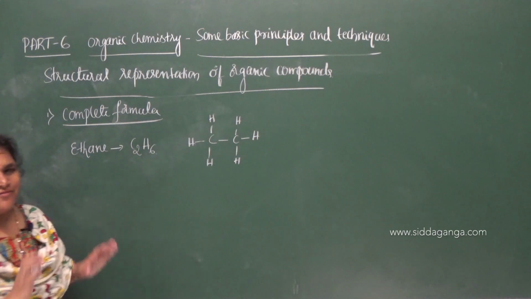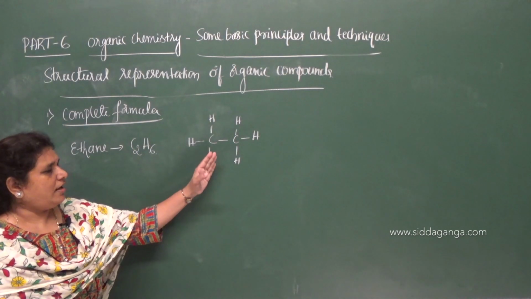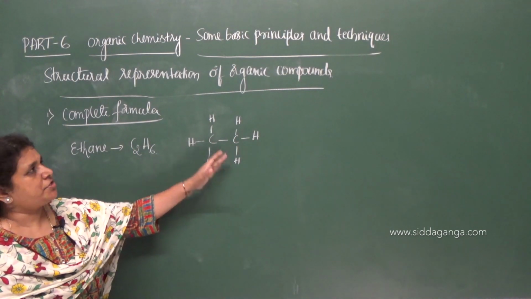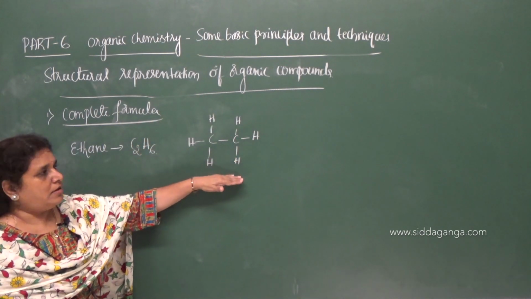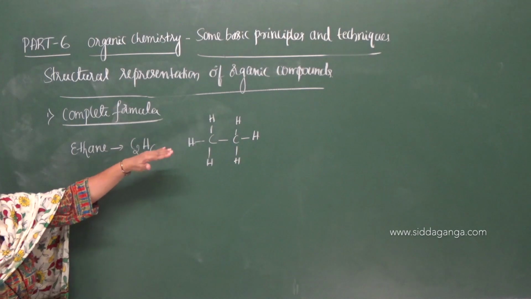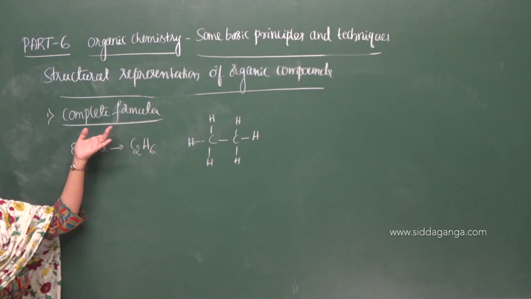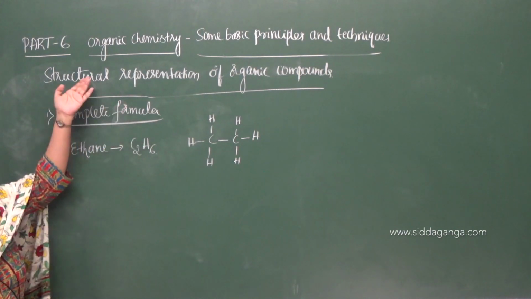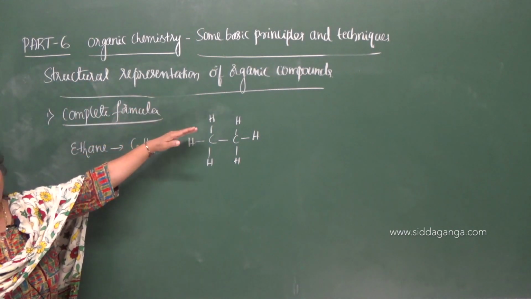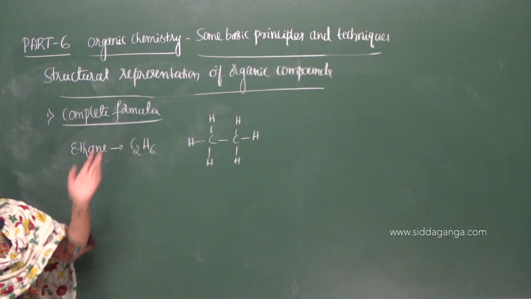This is the structural representation of organic compound in two dimensions, and this gives the complete formula.